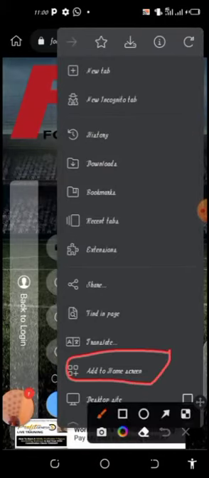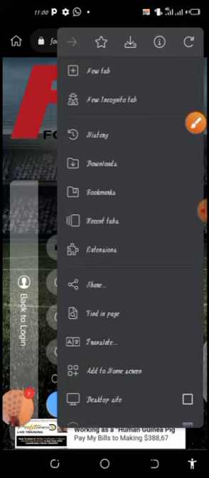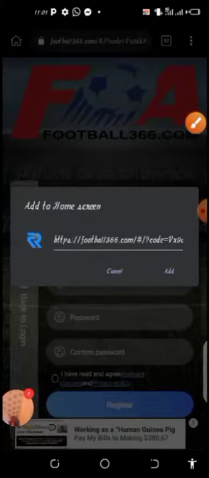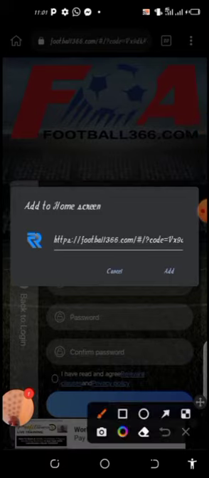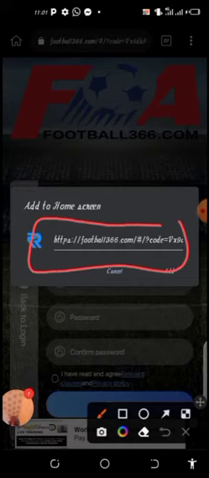When you click on add to home screen, it will pop up the title of the application. You can rewrite it, or leave it like this, or write it the way you want it to appear on your home screen, and then you add.